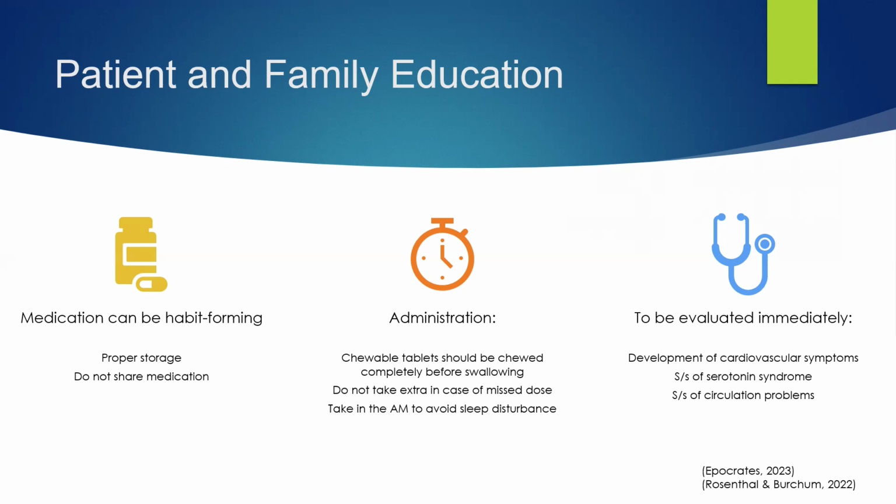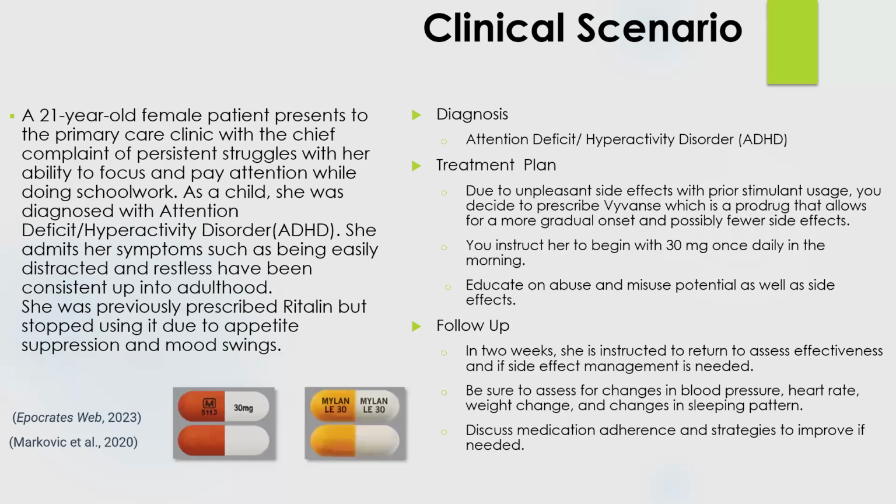Symptoms that must be evaluated immediately by a provider include the development of cardiovascular symptoms, such as chest pain, lightheadedness, dizziness, or shortness of breath; signs of serotonin syndrome, which includes an altered mental status, agitation, fever, loss of coordination, or nausea, vomiting, and diarrhea; and signs and symptoms of circulation problems, such as unexplained wounds on your fingers or toes. Next slide, please.